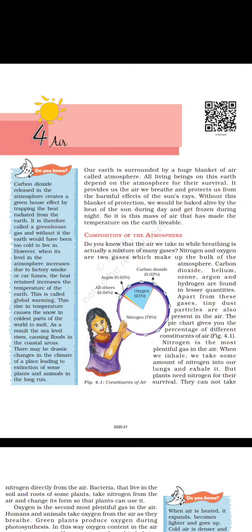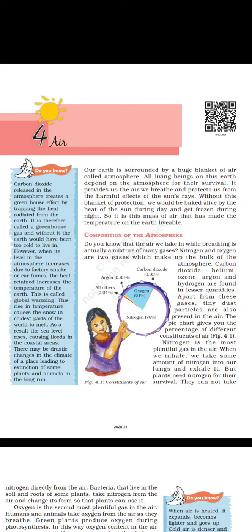Do you know carbon dioxide released in the atmosphere creates a greenhouse effect by trapping the heat radiated from the earth? It is therefore called a greenhouse gas, and without it the earth would have been too cold to live in. However, when its level in the atmosphere increases due to factory smoke or car fumes, the heat retained increases the temperature of the earth. This is called global warming.